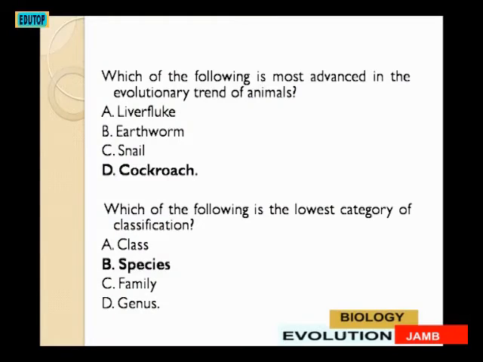The next question: which of the following is most advanced in the evolutionary trend of animals? A. Liver fluke, B. earthworm, C. snail, D. cockroach. Which one is most advanced? The answer is D. Cockroach. Cockroach is an insect and is more advanced than snail, earthworm, and liver fluke.